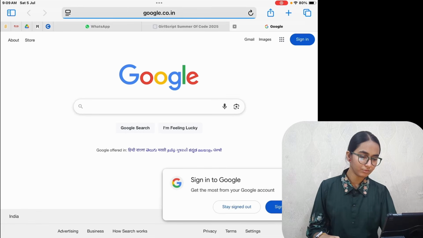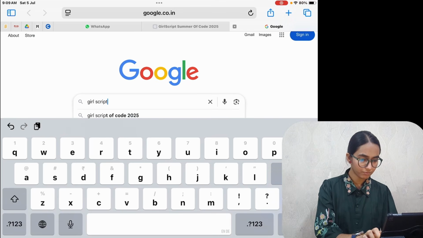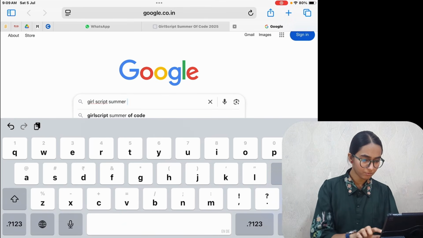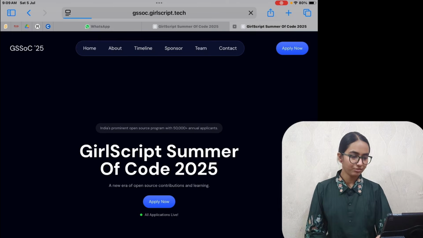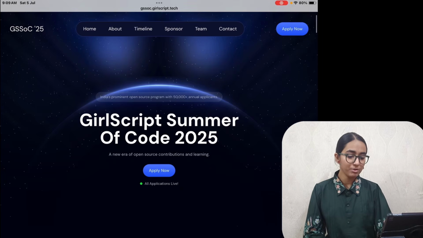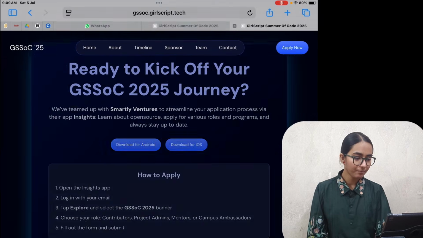So the first step: go and search on Google, or if you're using Android or iOS, search on Google for Girl Script Summer of Code. Now click on the website and see. Now you're able to see all applications are live. Earlier this was not seen because only the Campus Ambassador applications were live and not the actual Girl Script applications. So now we can apply.